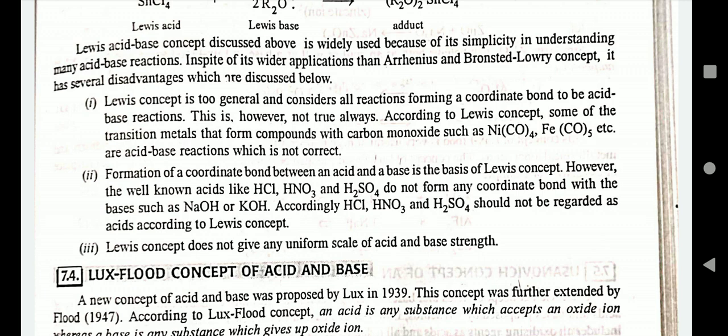According to the Lewis concept, some of the transition metals that form compounds with carbon monoxide, such as Ni(CO)4, would be acid-base reactions. Formation of a coordinate bond between the acid and the base is the basis of the Lewis concept. However, the well-known acids like HCl, HNO3, H2SO4 do not form any coordinate bond with bases such as NaOH, KOH. Accordingly, HCl, HNO3, H2SO4 should not be regarded as acids according to the Lewis concept. The Lewis concept also does not give any unit scale of acid and base strength. Thank you.